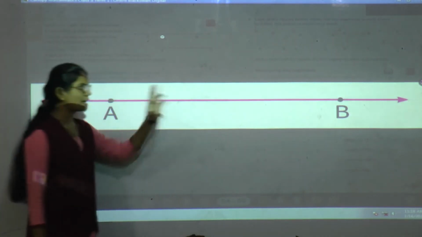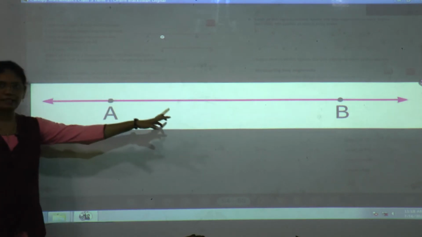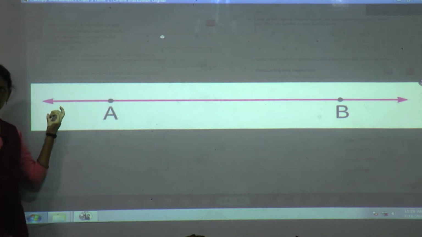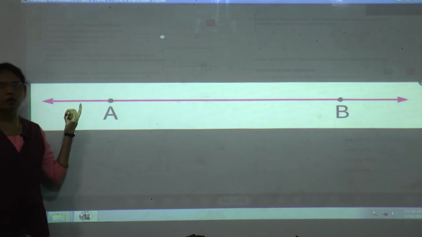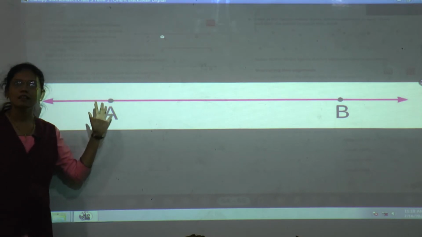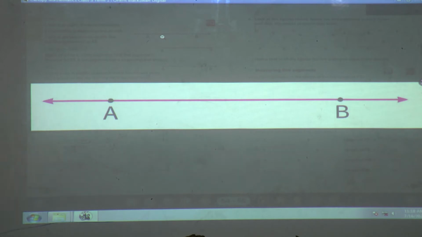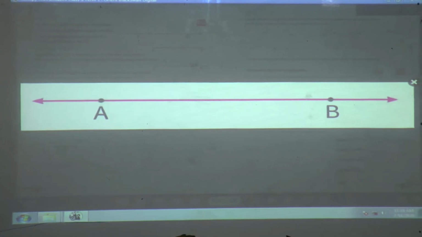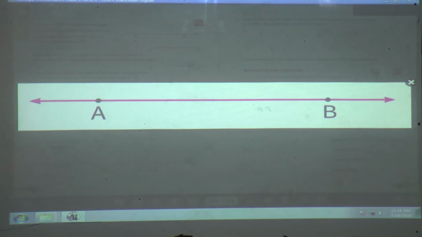Because if we see both ends, there is an arrow. Arrow means what? It has neither beginning nor end. So this is a line. And how can we read it? This is line AB. Here point A is there and here B is there. So this is line AB.